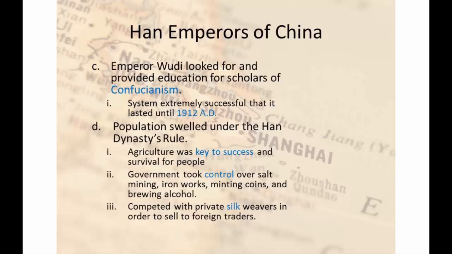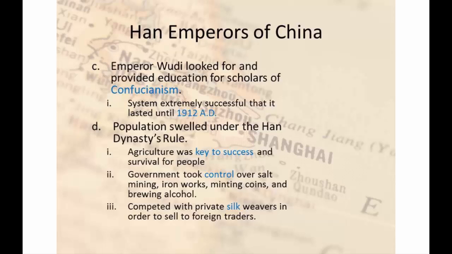Emperor Wudi looked for and provided education for scholars of Confucianism. He wanted to hire the best and the smartest people he could for his job positions, for his bureaucracy. So he set up these schools, and he would send students. These would be schools that would have to be paid for, but students could go, learn about Confucianism, learn about what they needed to learn, and then later on they would take a test.